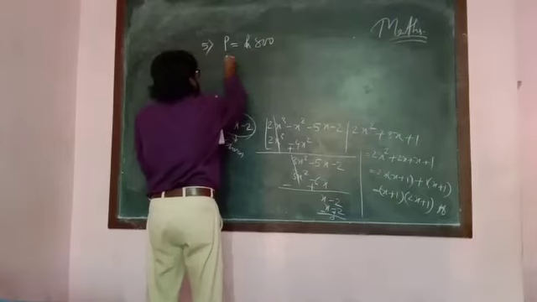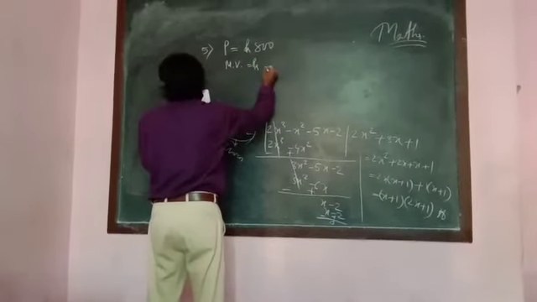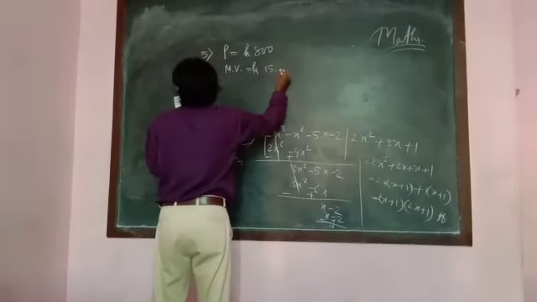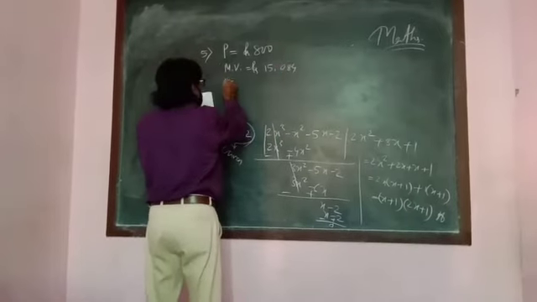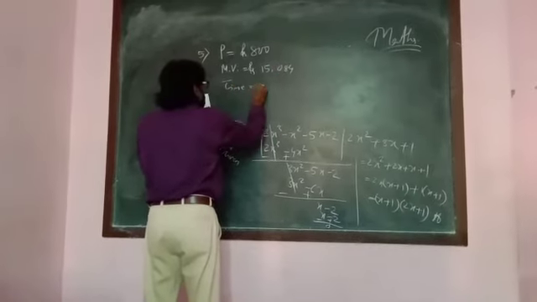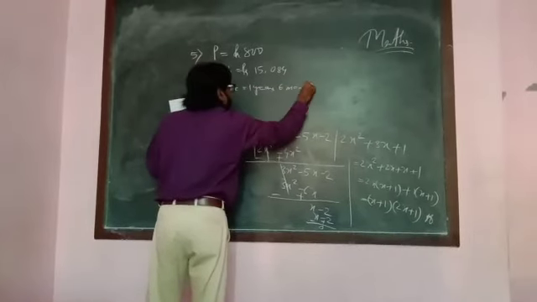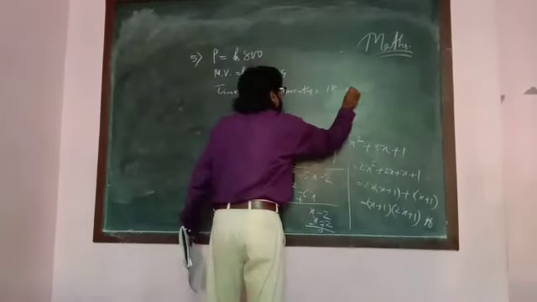The maturity value given is rupees 15,084, and the time given is 1 year 6 months, which is equal to 18 months.